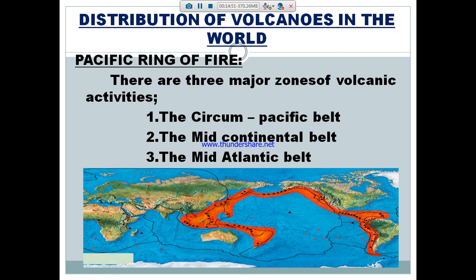This is the volcanic zone of convergent continental plate boundaries. For example, the Himalayan chains of Eurasia and Africa. See the black line, it passes through the Indian Himalayan belt. So this comes under the mid-continental belt.